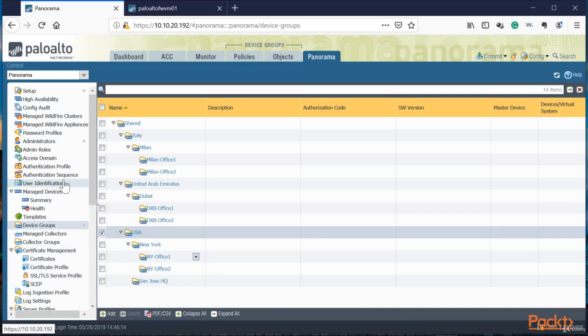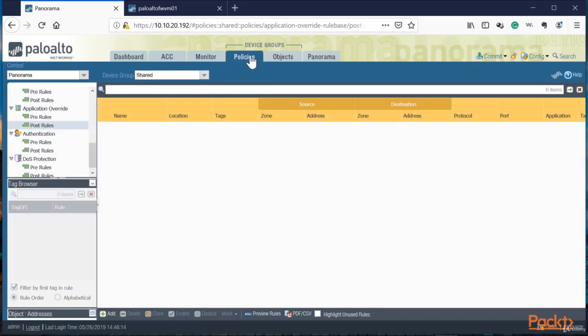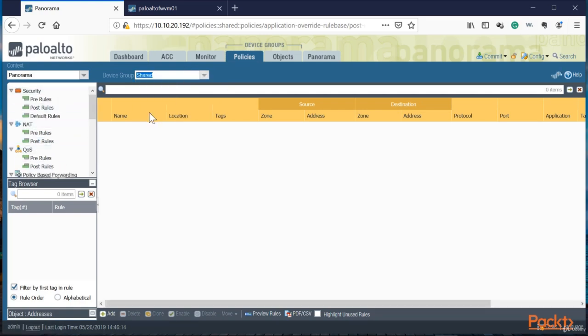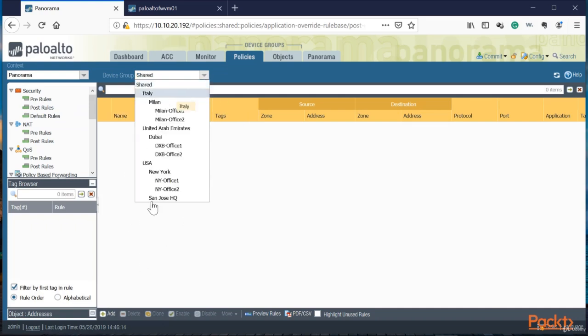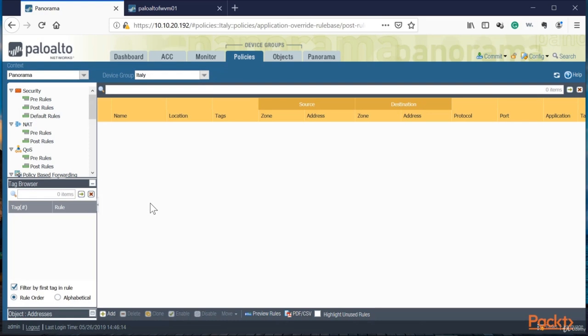Okay, so once we have that, you saw that once I configured that, I got the 2 tabs that were not showing before. Now they're showing. Now I can configure policies that are going to be applied across my entire organization. So if I click shared, it throws the policies across all my sites. If I want to apply policies on Italy, so it only applies to my Italy firewalls, then I can do it from here.